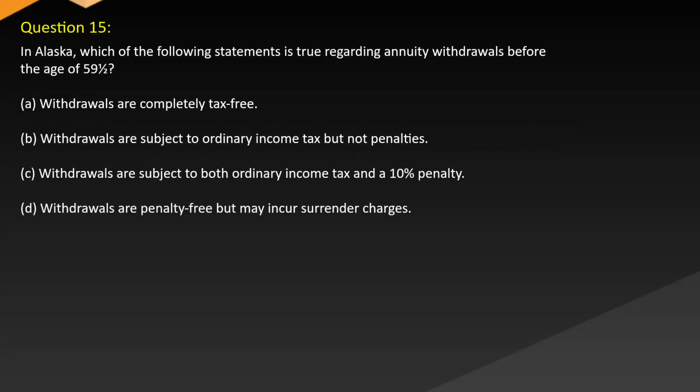Question 15. In Alaska, which of the following statements is true regarding annuity withdrawals before the age of 59½? A. Withdrawals are completely tax-free. B. Withdrawals are subject to ordinary income tax but not penalties. C. Withdrawals are subject to both ordinary income tax and a 10% penalty. D. Withdrawals are penalty-free but may incur surrender charges.